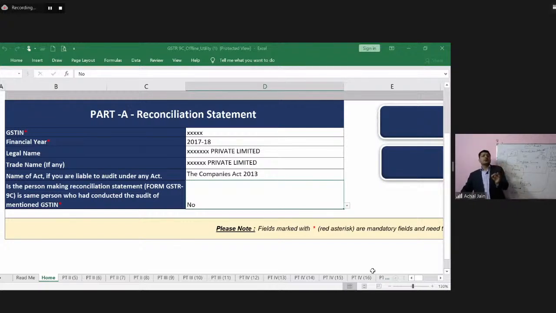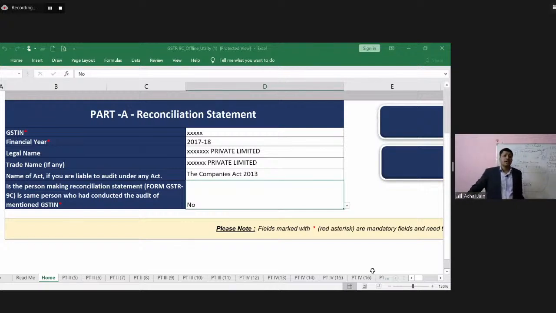And where can all of these particulars be verified by the GST auditor from? Of course, from the records of the entity, the individual or the company, and also from the GST registration certificate. Now, suppose it's a private limited company.